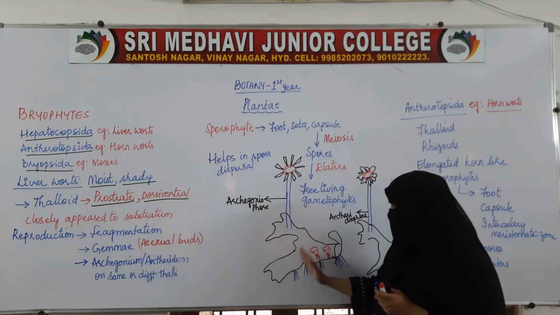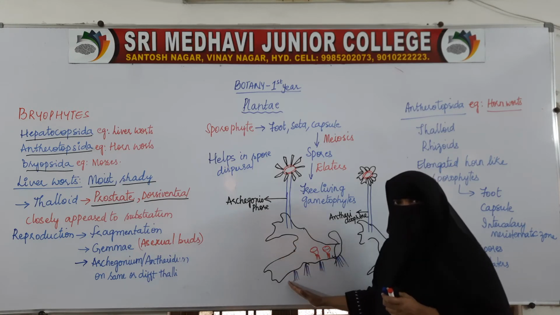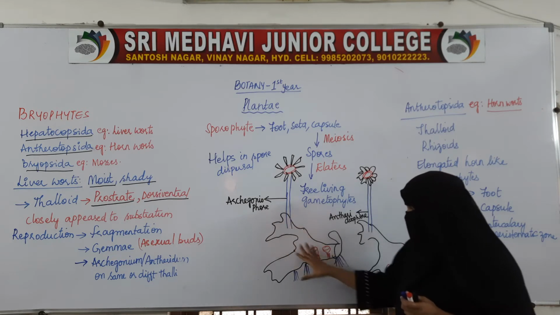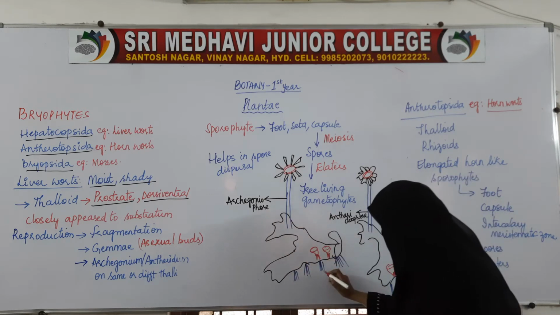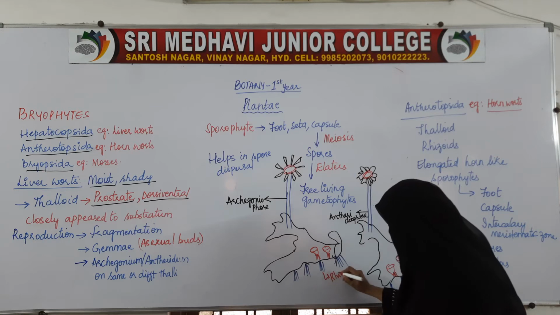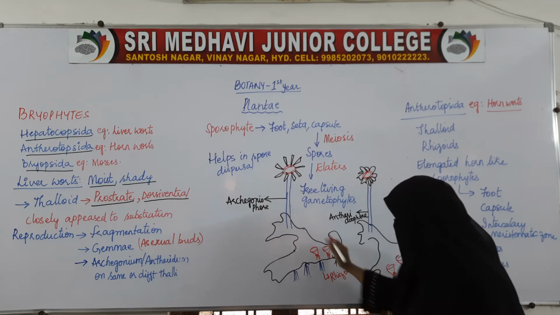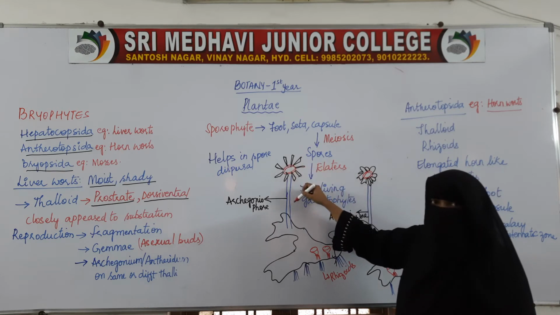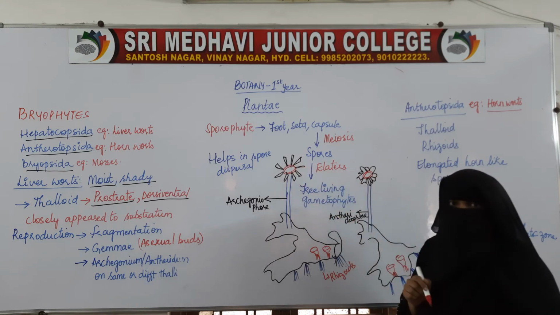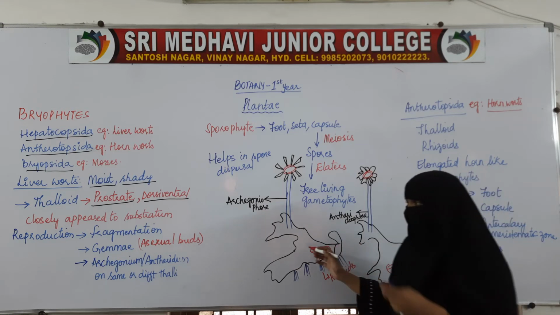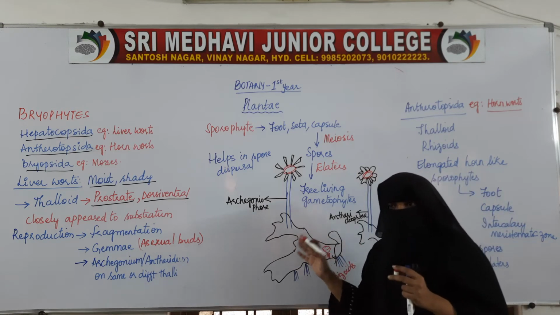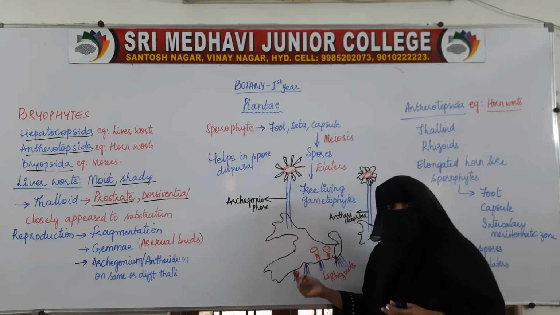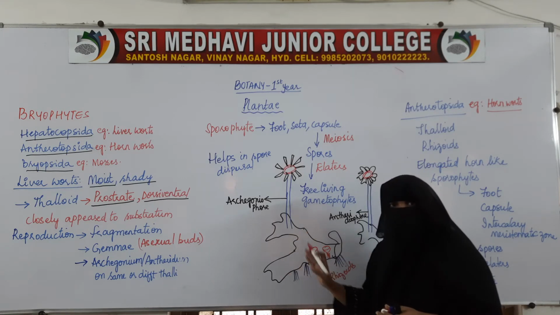For example, just a part will get detached from the plant. This is an example, just leafy structures, these are rhizoids. These are root-like structures called rhizoids. This is the leafy part. Here this is the female reproductive organ. Here this is the male reproductive organ. So, not totally roots, stems, leaves, but little differentiation, that is root-like structures, rhizoids, and this leafy part is present.